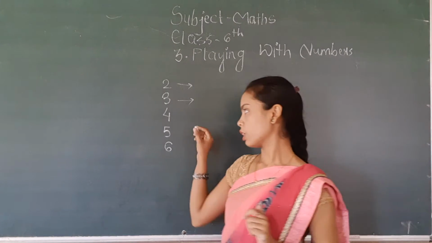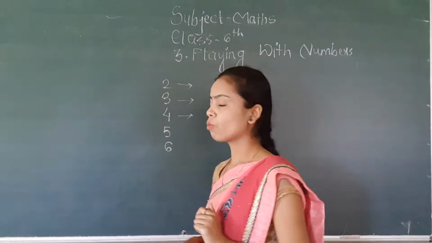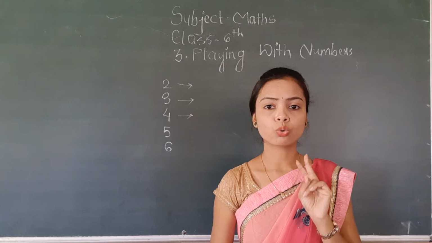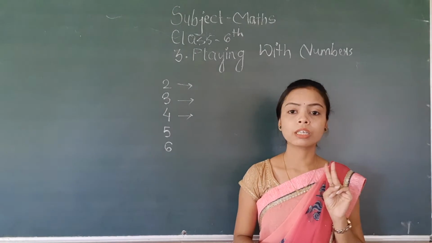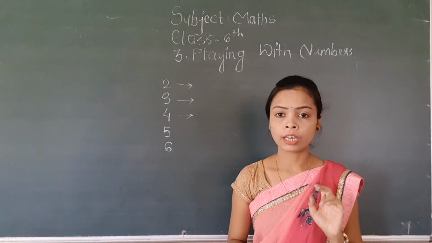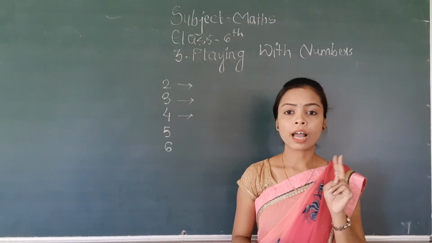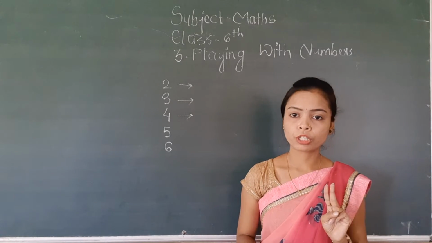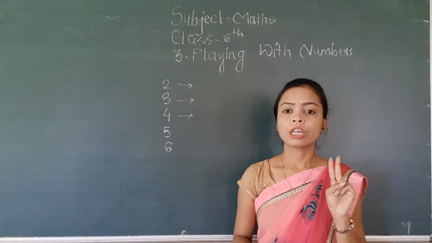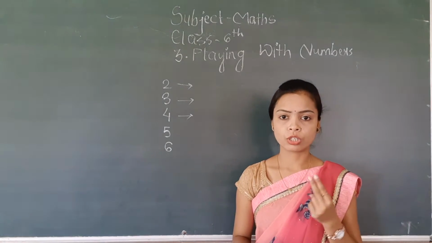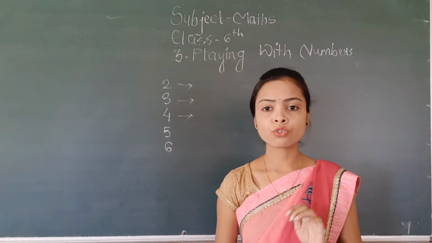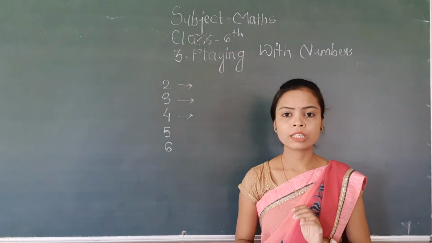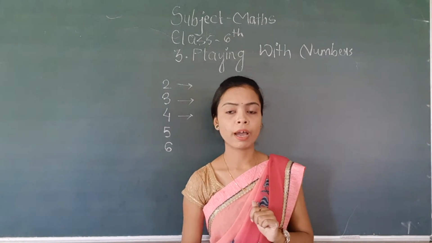ठीक है. Then what is the divisibility by 4? Yes, if the number ends with 2 consecutive zeros. अगर किसी नंबर के लास्ट में 2 जीरो होते हैं या फिर the last 2 digits are exactly divisible by 4. If the given number ends on consecutive zeros or the last 2 digits of that number are completely divisible by 4, then we say that the given number is divisible by 4.